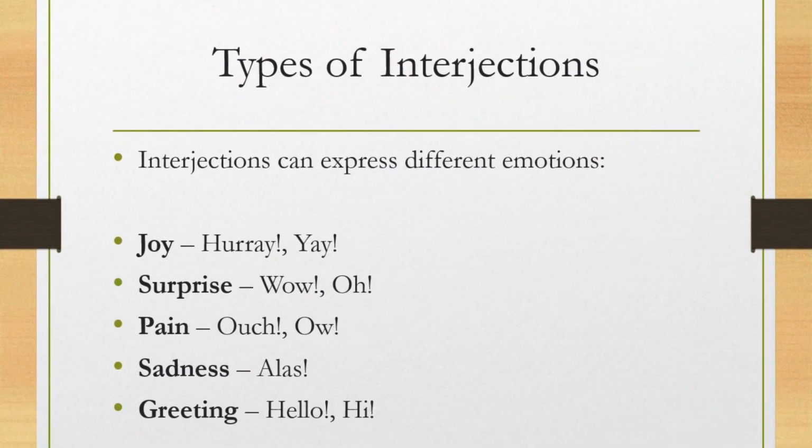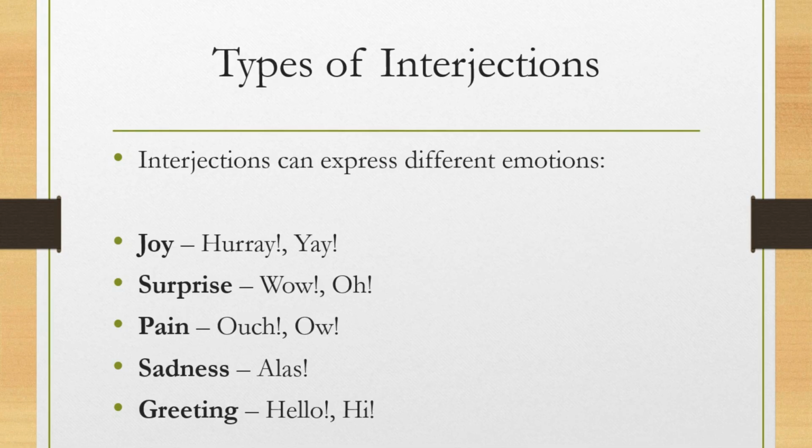Types of interjections: interjections of joy, interjections of surprise, interjections of pain, interjections of sadness, interjections of greetings. Joy means hooray, hey. Surprise: wow, whoa. Interjections of sorrow mean alas, oh no. Interjections of pain: ouch, that hurt. Oh, I burned my hand.